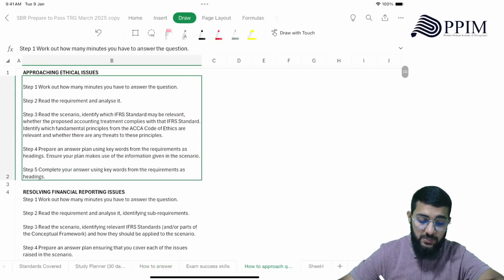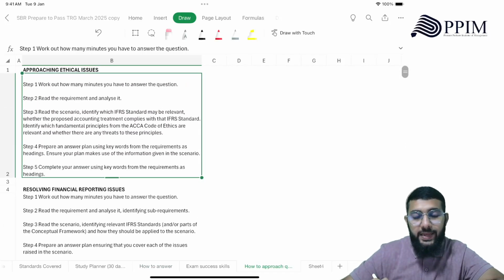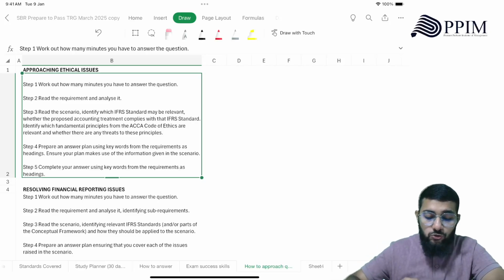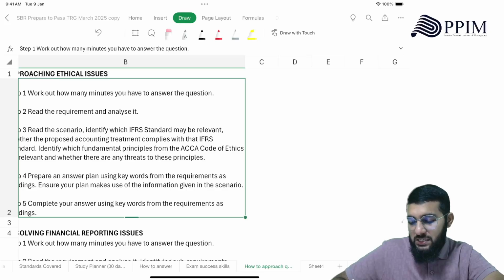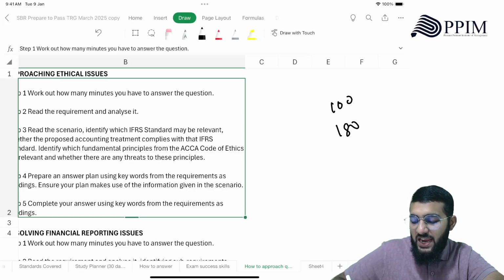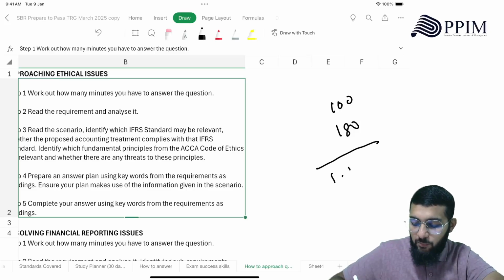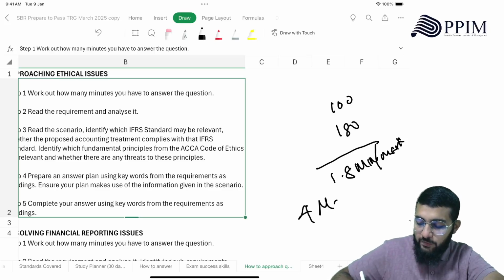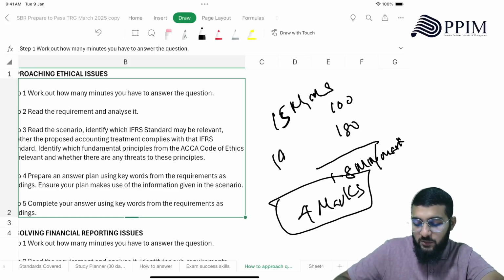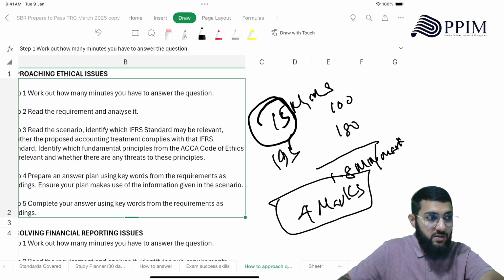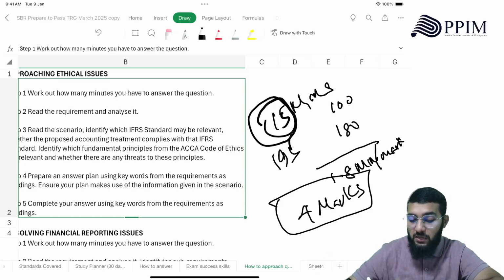Right. So there are going to be specific types of questions that we'll have in SBR. So how to approach ethical issues? You work out how many minutes you have to answer the question. Always you start with working out the minutes, right? It's a 100 marks paper and you are having 3 hours, 180 minutes divided by 100, you have 1.8 minutes per mark. Out of this, 4 marks are professional, so you know how to allocate that within this time frame, and you'll get 15 minutes of reading time as well. That makes it 195. So you can decide to use these 15 minutes also in answering your questions if you are good at reading, right?